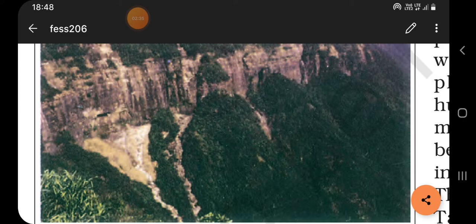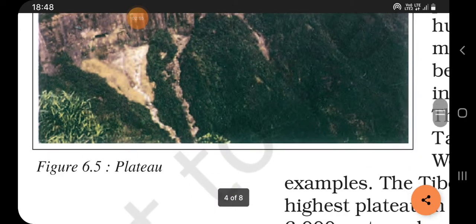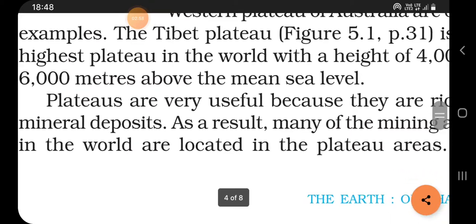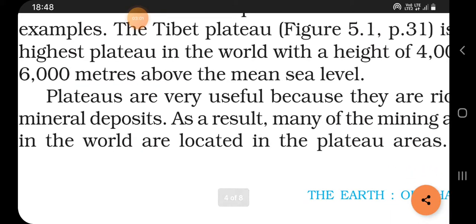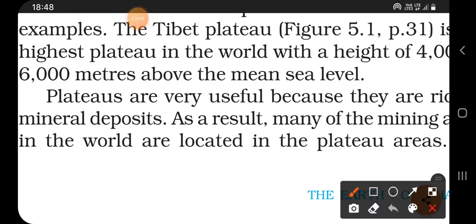And like the mountains, the plateaus may be young ones and also old ones. And the highest plateau in the world is the Tibet Plateau, with a height of 4,000 to 6,000 meters above the mean sea level. And plateaus are also very useful because they are rich in mineral deposits. Okay, here we can see the important points related to the importance of plateaus. Plateaus are very useful because they are rich in mineral deposits.